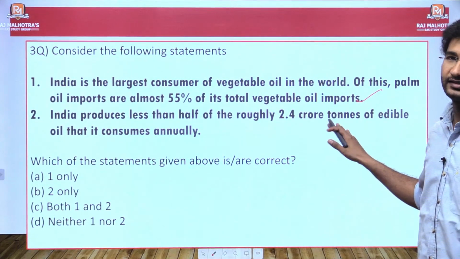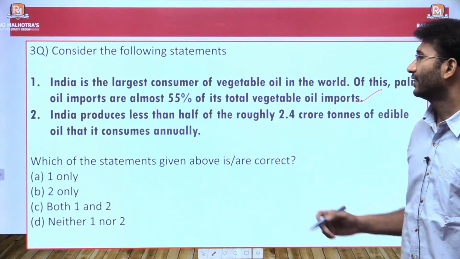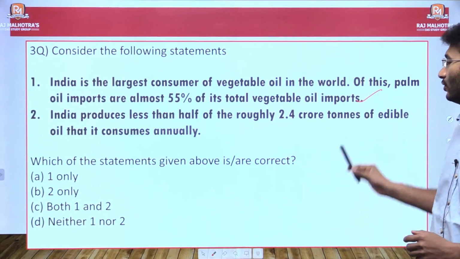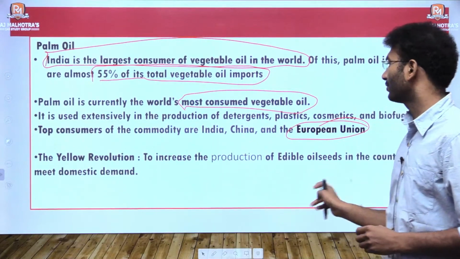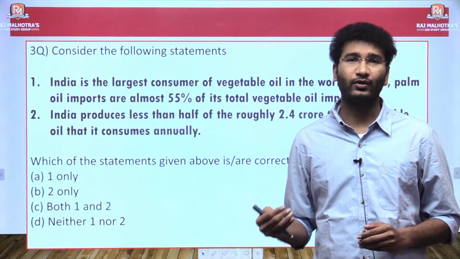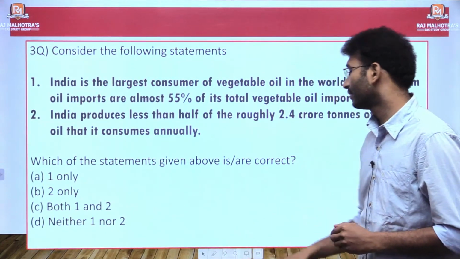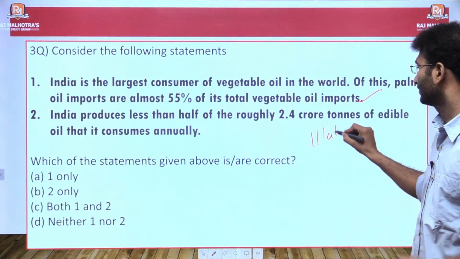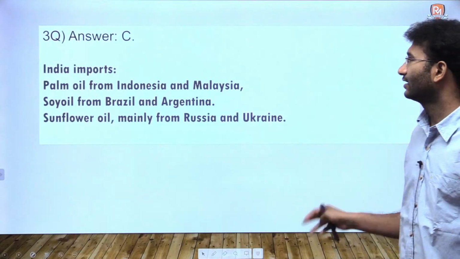Statement 1 is right. As I told you, 55% of the total oil that we import is only palm oil. Next, statement 2: India produces less than half of the roughly 2.4 tons of edible oil. At current production we only produce 2.5. Our requirements are double what it is. So by 2024 or 2025, we are planning to go for tripling this production, which accounts for 11 lakh tons. So this answer would be, both the statements are correct. The answer would be C.